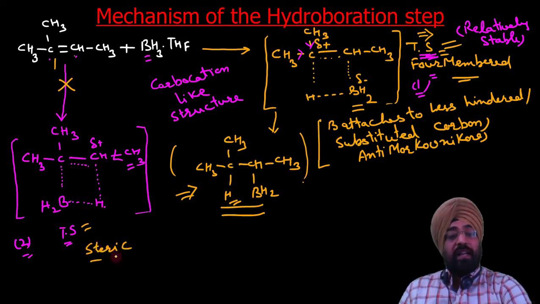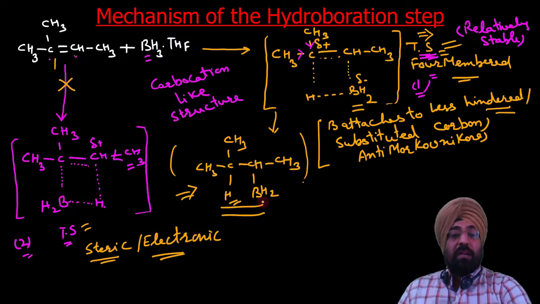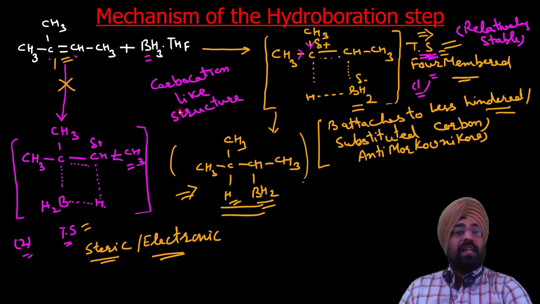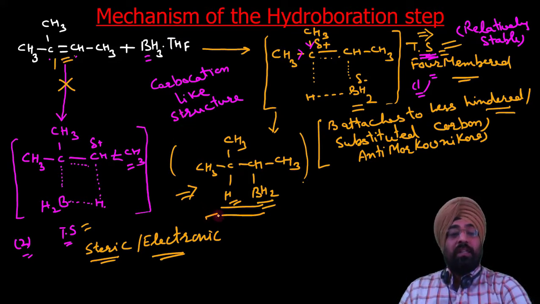Boron will add to the less sterically hindered carbon. Both steric and electronic factors decide the addition of boron to the C double bond C, and you can easily remember boron will add to the less hindered carbon. Simple. So that is the hydroboration product of this step.